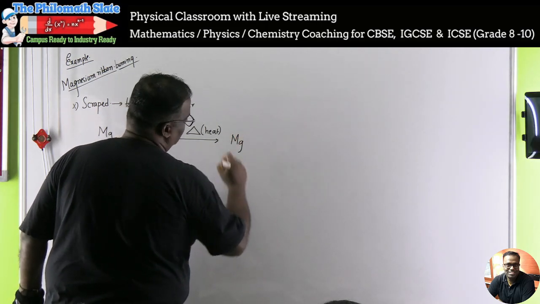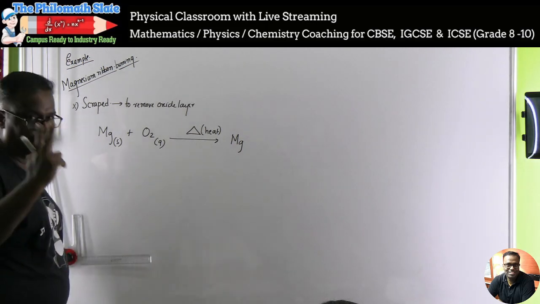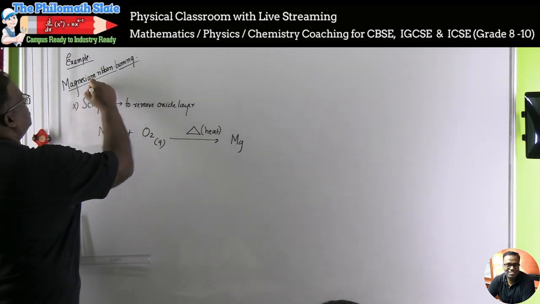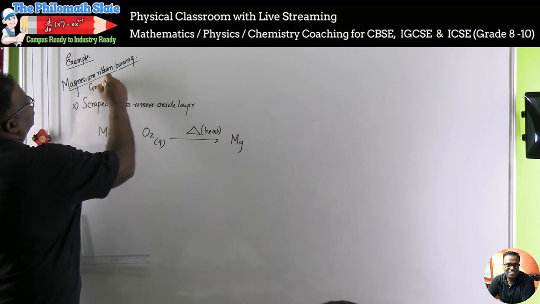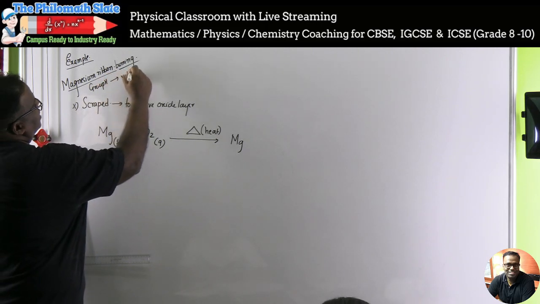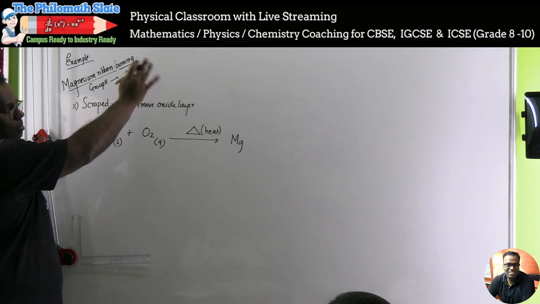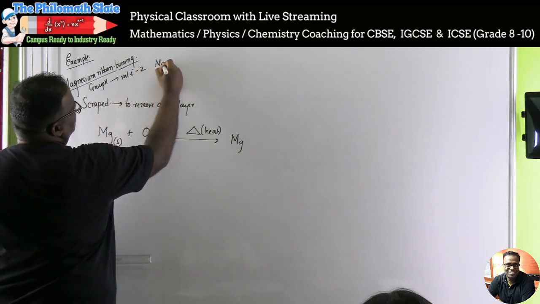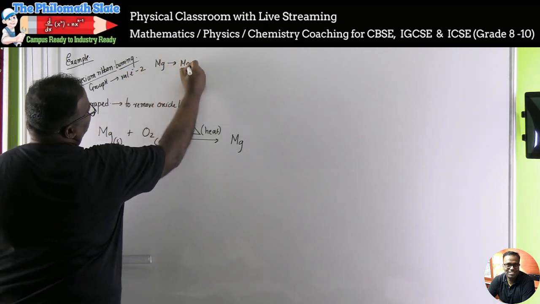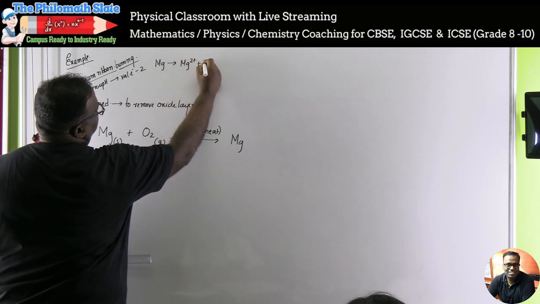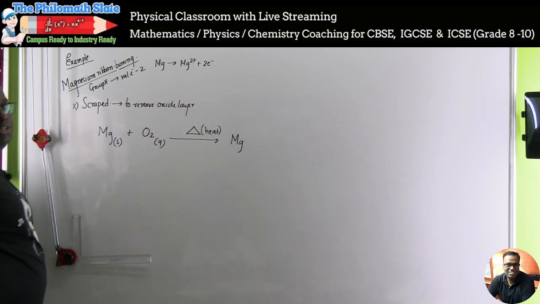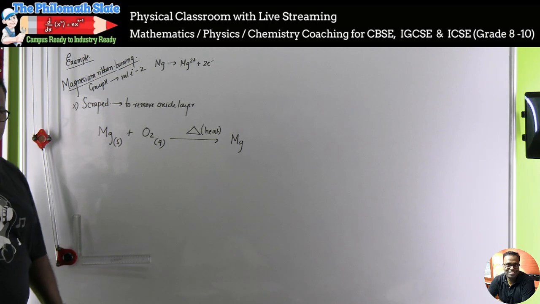Mg. क्या होगा? Magnesium is in which group? Group 2. Always remember, magnesium is in group 2. Therefore, valence electron 2. So all the 2 electrons will be lost. यही भी लिखते जा रहा हूं अभी. Magnesium will always have a tendency to form Mg2+ plus 2 electrons. Magnesium gives away 2 electrons.